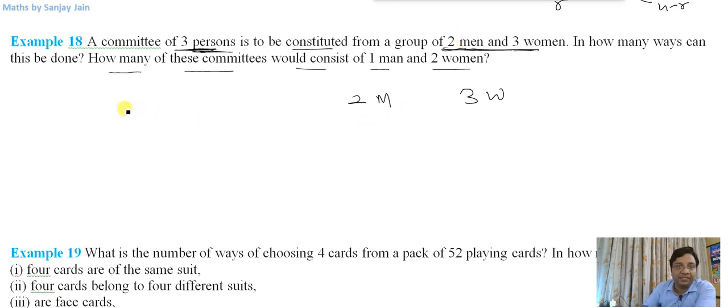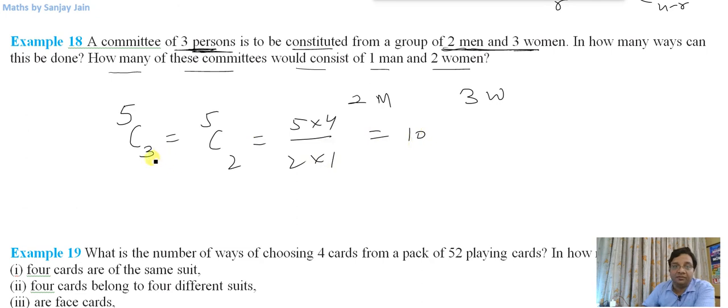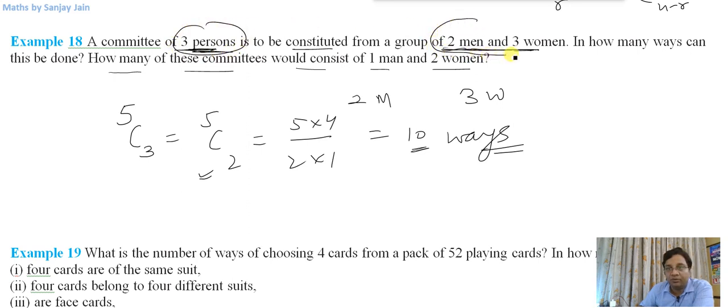How many ways can I select 3 persons out of 5 will be given by 5C3. And what is 5C3? It is 5C2. What is 5C2? 5 into 4 by 2 into 1, that is 10. 5C2 you can memorize also, because it will be used very frequently. So there are 10 ways to select a committee of 3 persons out of a group of 5 persons. Now these 3 persons may be all women or 2 women and 1 man, any combination. This can be done in 10 ways.